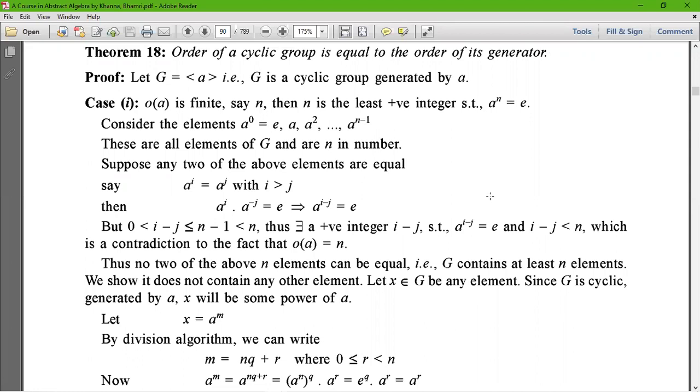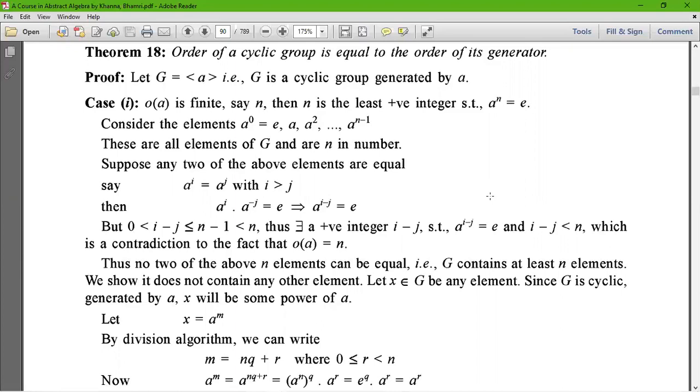We already see that if a to the power n equals e in a group, then A is said to be a cyclic group of order n, and A is called the generator of the group G. Here we can prove that the order of a cyclic group is equal to the order of its generator.